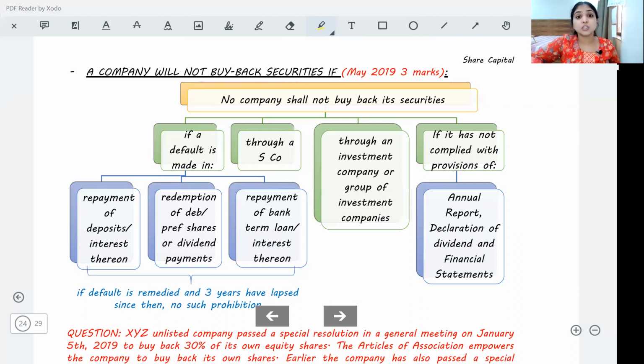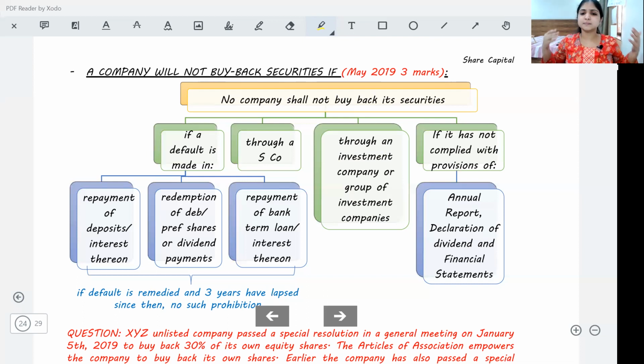Cooling period 6 months, within which you cannot make a further issue of securities. You'll also have to maintain a register of buyback. Company will also have to file a declaration of solvency with ROC and SEBI before making the buyback. In this declaration, the board of directors will mention that they have made a full inquiry into the affairs of the company, and they have formed an opinion that the company will be capable of meeting its liabilities and that the company is not going to go insolvent at least in the next 1 year.